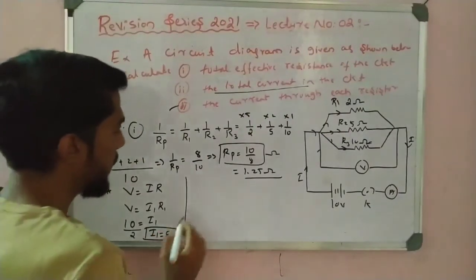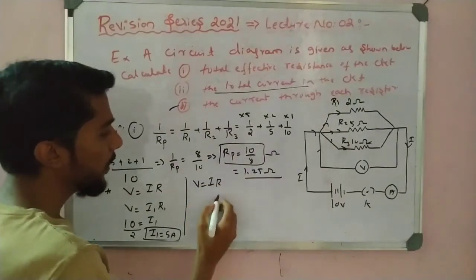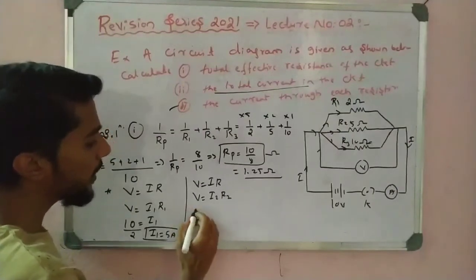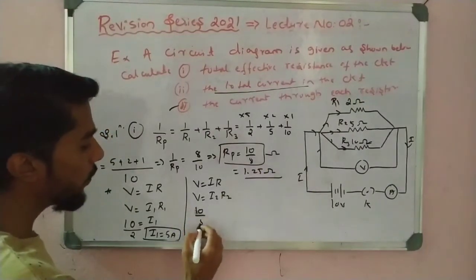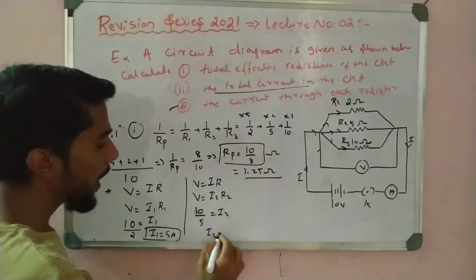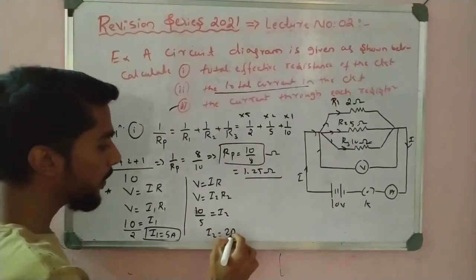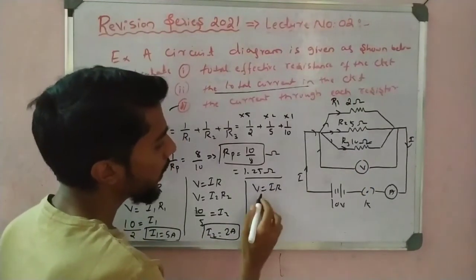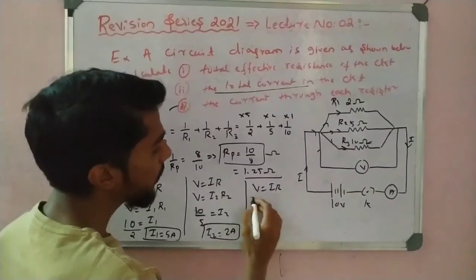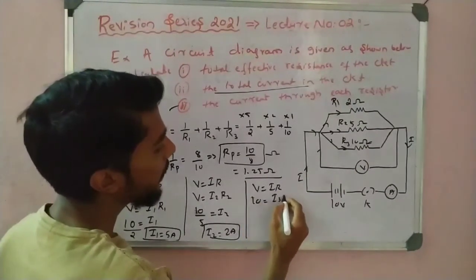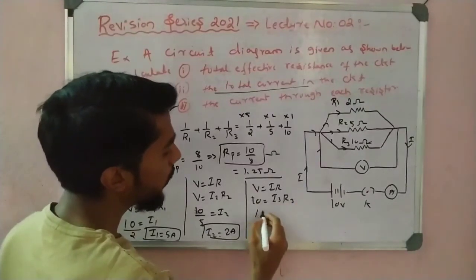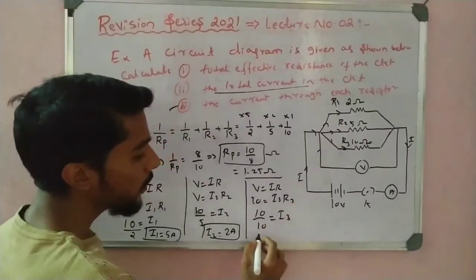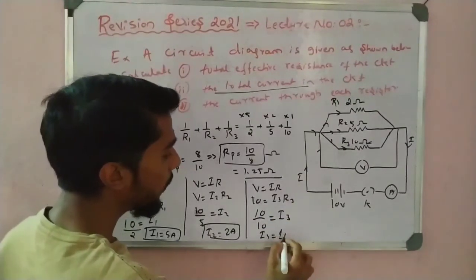Okay, next, V is equal to IR. Now for the second, V is the same, the current is I2, and the resistance is R2. So V is again 10, R2 is 5, so I2 is equal to 10 by 5, it is 2 ampere. Okay, now for R3, V is equal to IR. V is the same, 10. The current is I3 and R3 is 10. So 10 by 10 is 1. So I3 is 1 ampere.